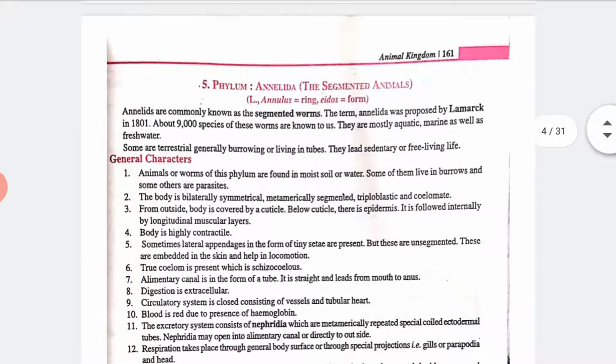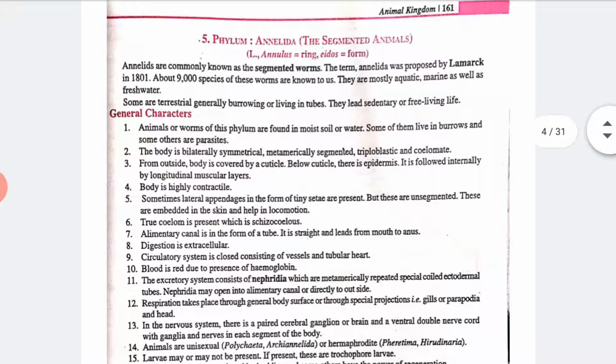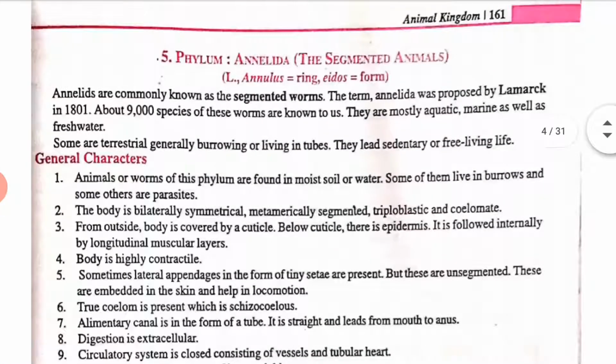The next phylum we have is Annelida. Annelida means segmented animal. Annulus means ring and eidos means form, meaning ring form. Annelids are commonly known as segmented worms. The term Annelida was proposed by Lamarck in the year 1801. About 9,000 species of these worms are known to us. They are mostly aquatic, marine as well as freshwater. Some are terrestrial, generally burrowing or living in tubes.